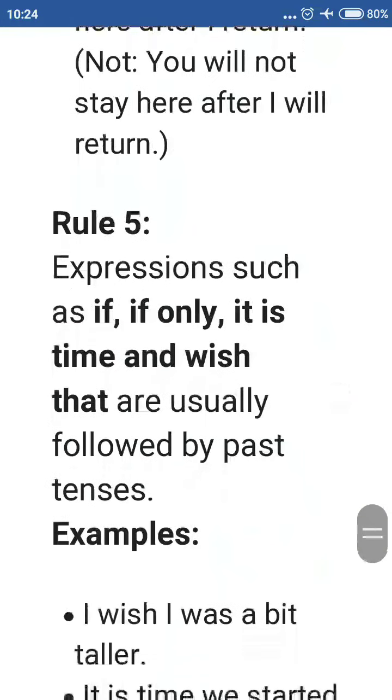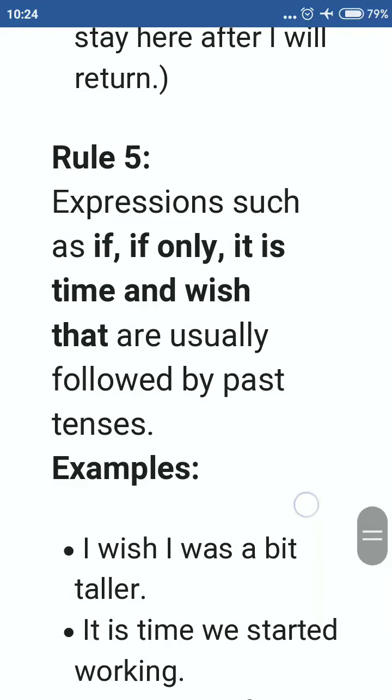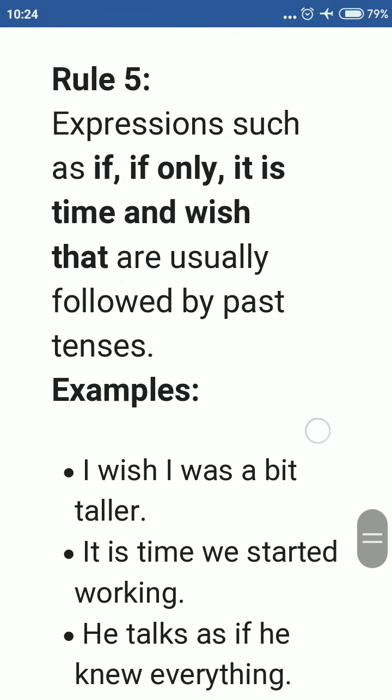Now let's discuss rule number 5, and this is important also.